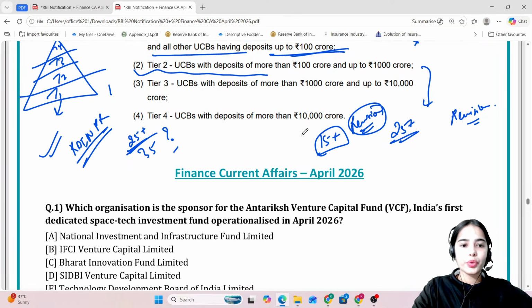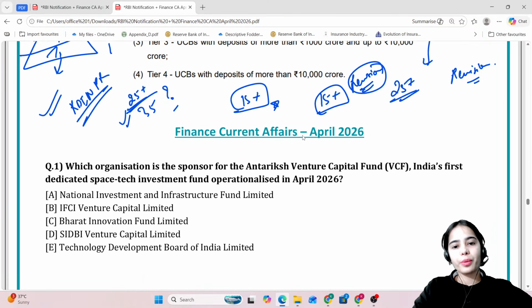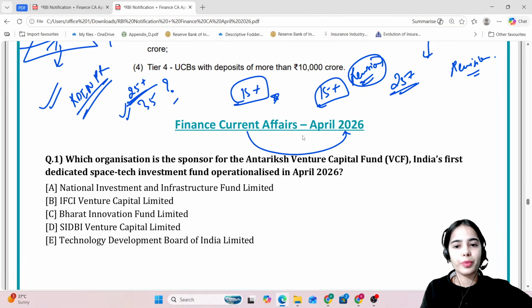Okay. So 25 plus means you are going in the right direction, you are doing the revision. Just try more and more questions so that the mistakes that you are doing right now, you do not do it in the examination. If you are getting 15 plus only, that means you need to do the revision that is lacking. Now coming to the finance current affairs revision of April 2026. Now we will go rapid fire because the topics are small only.